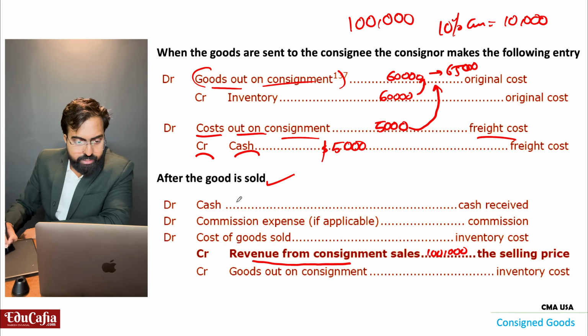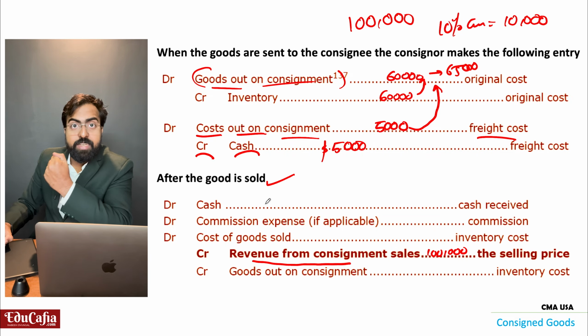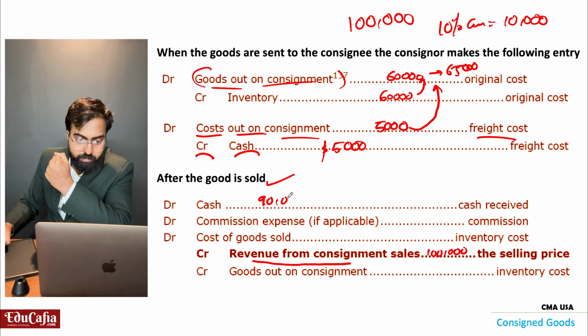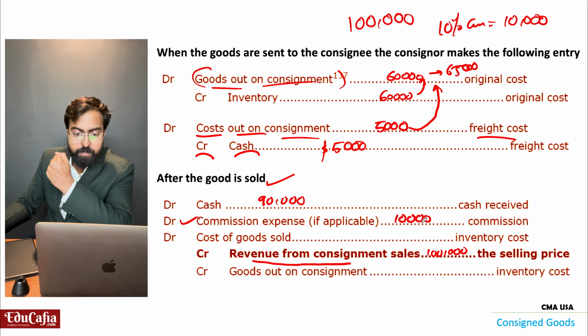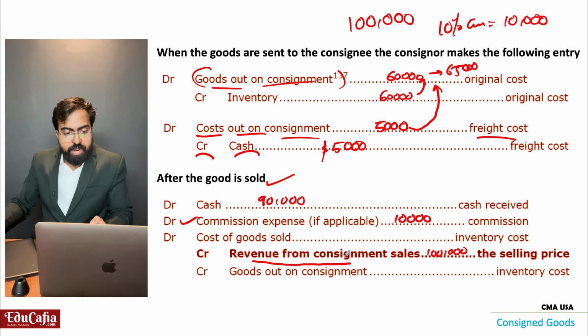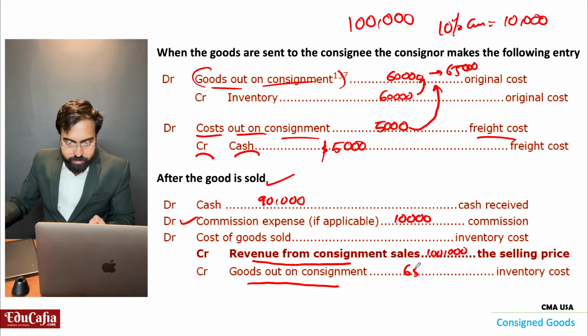How much cash did I receive? 1 lakh? No, I received only 90,000. Why? Balance 10,000 for commission. Then what is the goods out on consignment? 65,000. That 65,000 now I can consider as cost of goods sold.